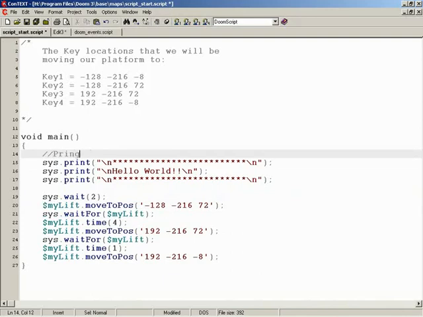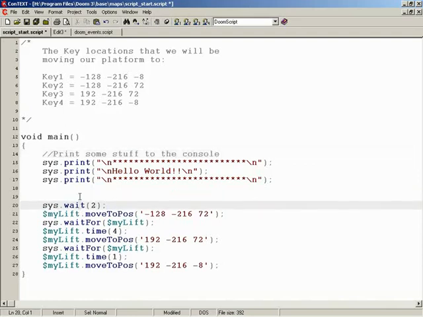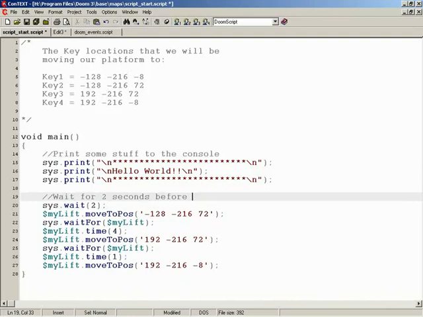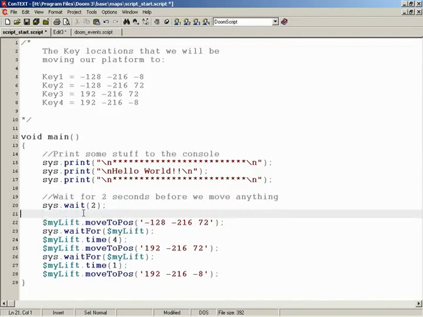Print some stuff to the console. Wait for 2 seconds before we move anything. And then we can just come back down here. Hello. Move our lift. And then we can just keep adding these lines, these comments, or we can add them over here to the end just to make it look a little bit neater.